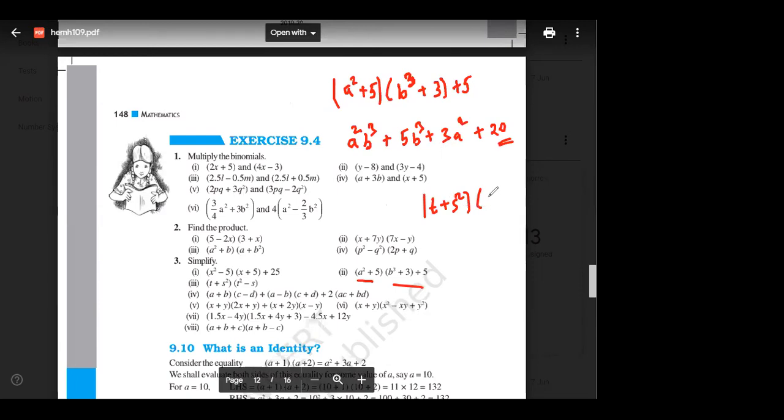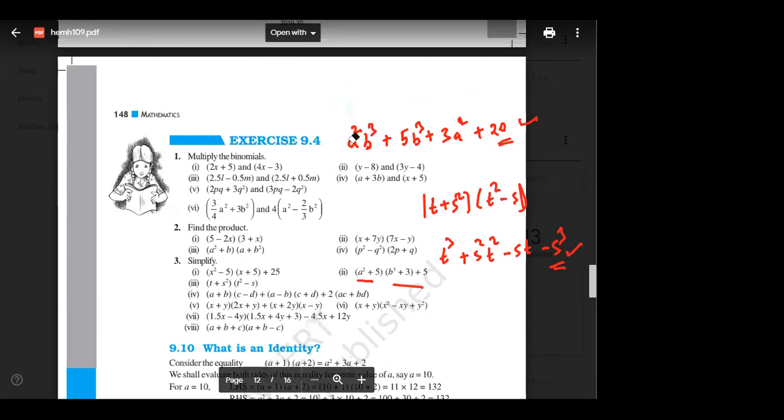T square minus s. So again, the answer is t cube plus s square t square minus st minus s cube. Note it down. So this is the third answer. ये second का, ये third का. Okay, right? Note it down.